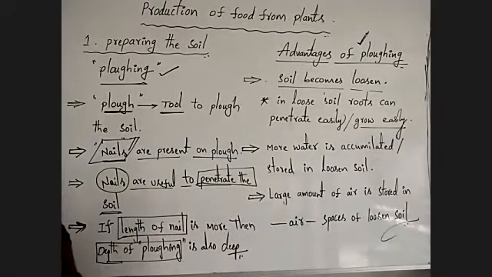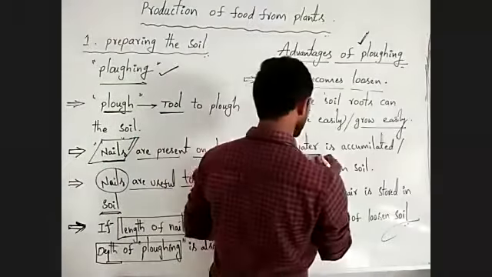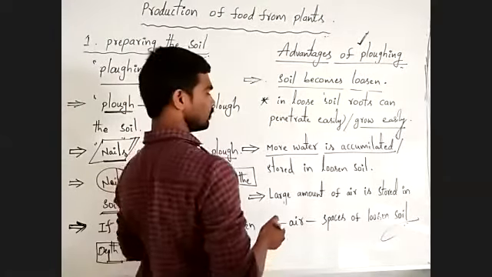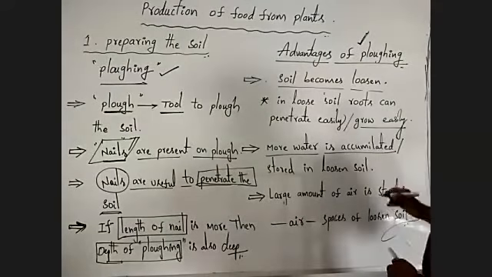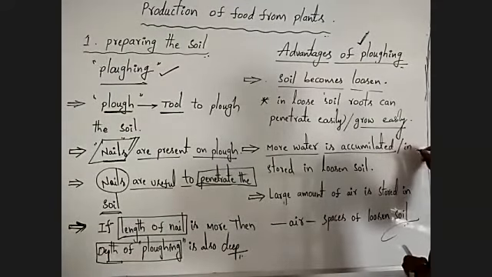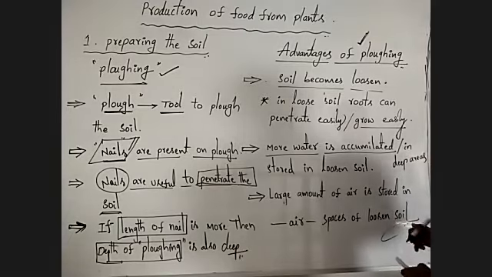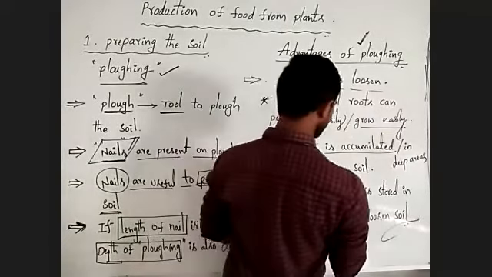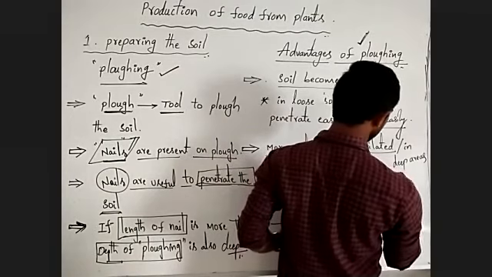Next, more water is accumulated in deep areas, and more water is stored in loosened or soft soil.